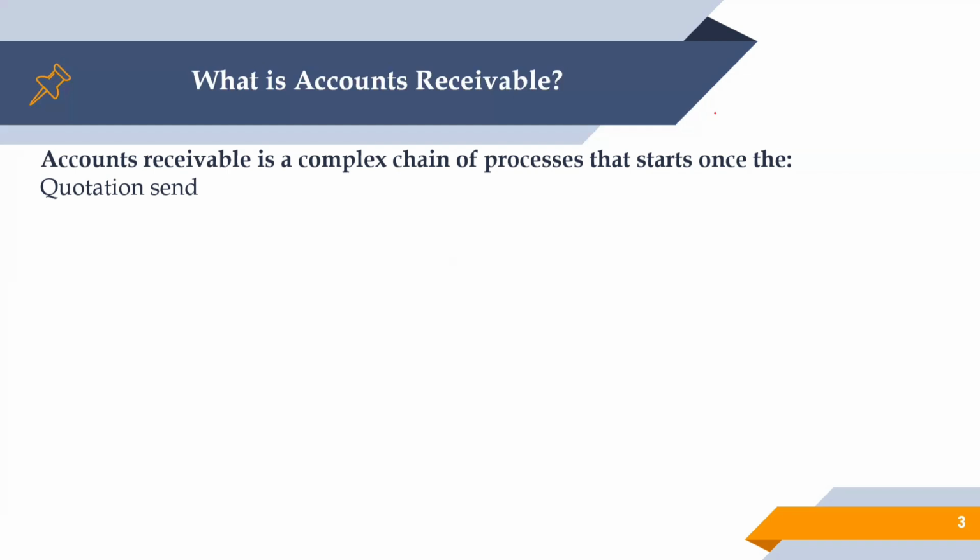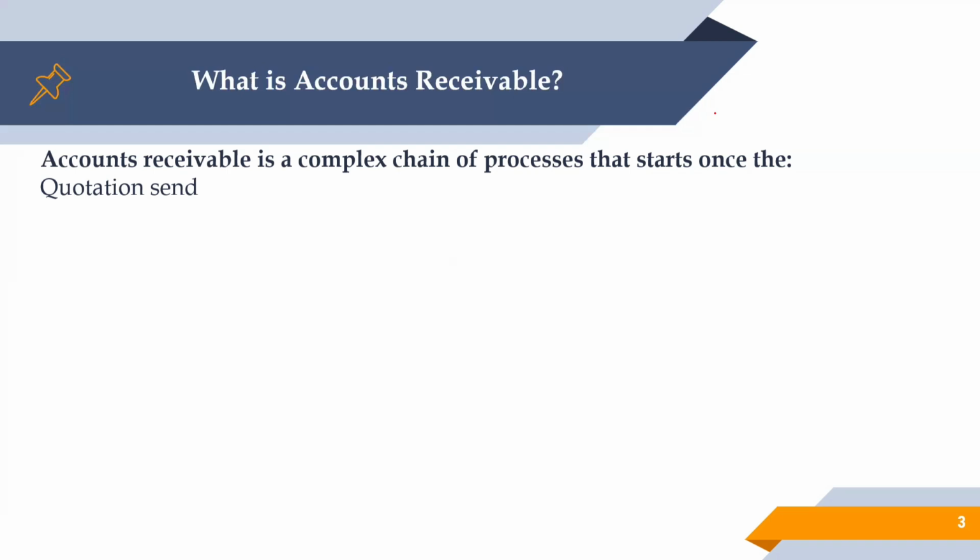Once we have the information from the sales team, we create the quotation based on the details received. Once we share the quotation, the sales team does further negotiations with the customer if he approaches us to reduce the price.